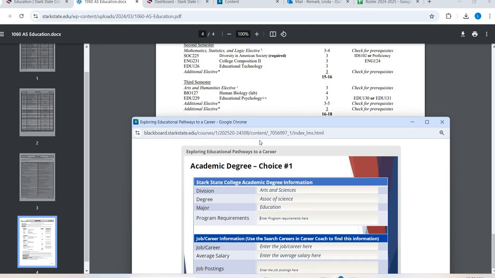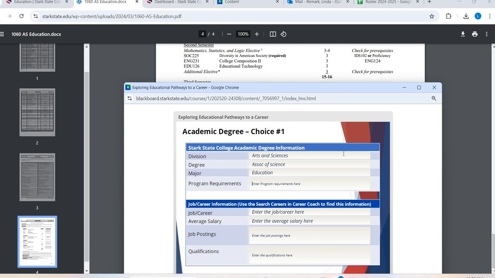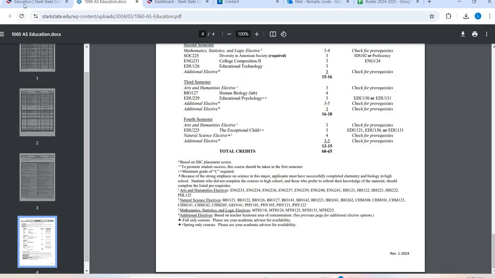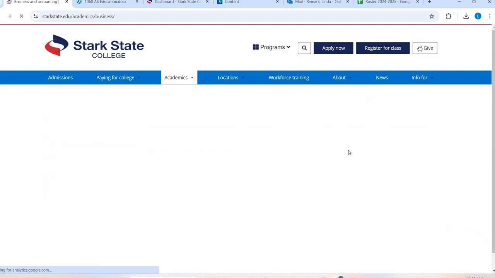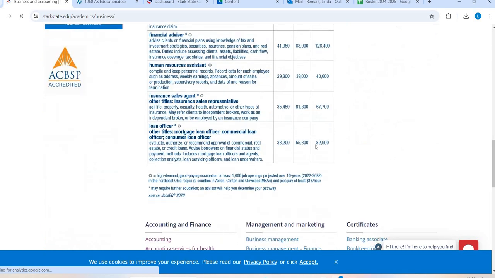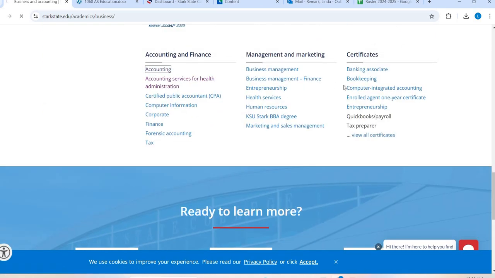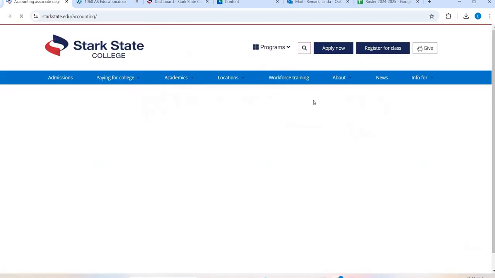All right, and you're going to do that again. You'll get this box, and then on choice 2, you're going to have to fill out that same box using a form very similar to this. And maybe you're going into business. It's all going to be the same thing. I'll scroll down. I'll find one that is specific to my field, the degree area that I'm going into, and then I pull up that.